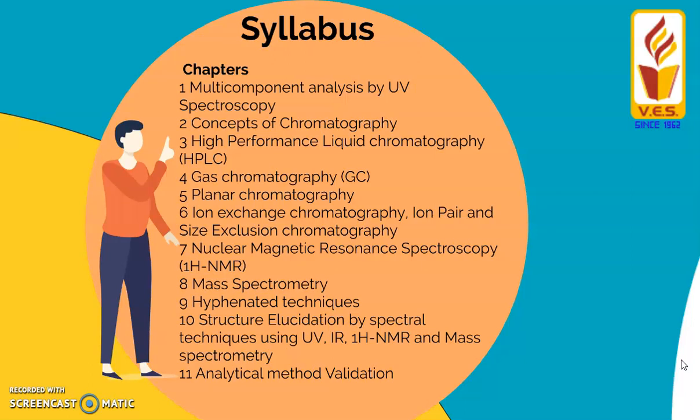The first is multi-component analysis by UV spectroscopy. In the previous semester, we did single component analysis. Now here, we will deal with multi-component analysis by UV spectroscopy. Then concepts of chromatography.